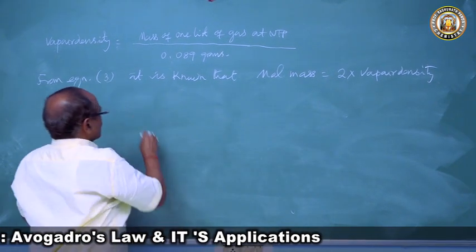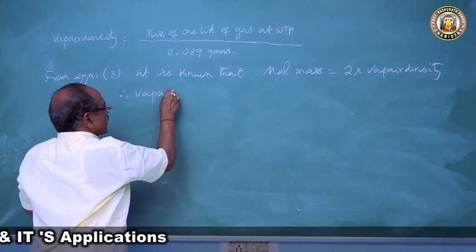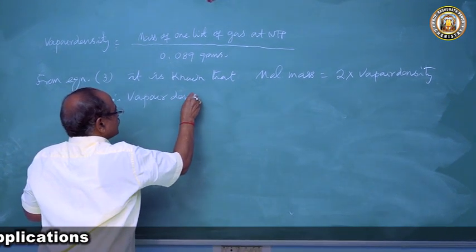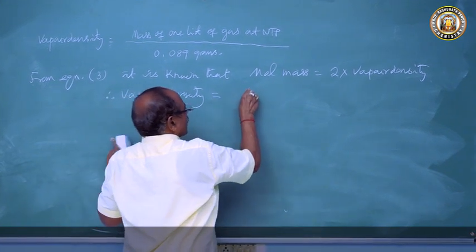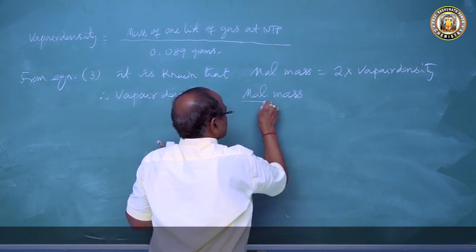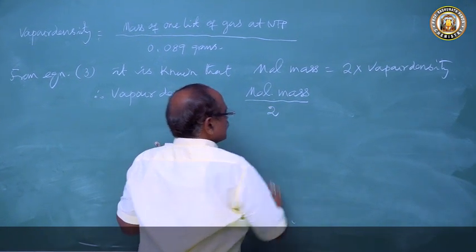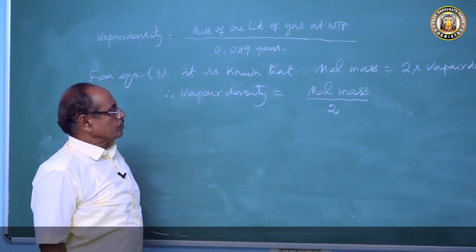Therefore, vapor density is equal to molecular mass by 2.